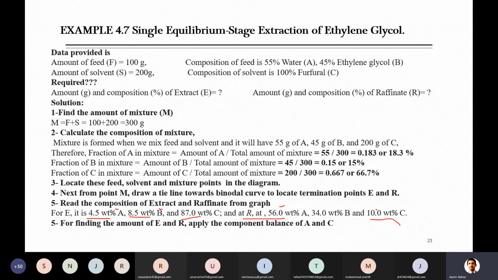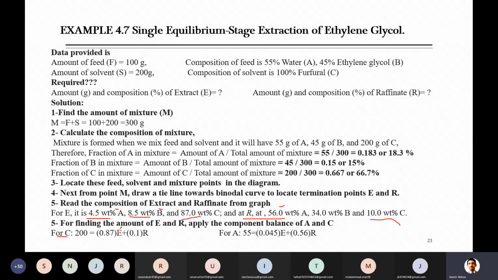The last part is to just find the amounts of extract and raffinate. So how can we find those amounts? We can write balances for these components. For example, for ethylene glycol, if I write the balance, it was 200 initially at the inlet, and then it is distributed between extract and raffinate.